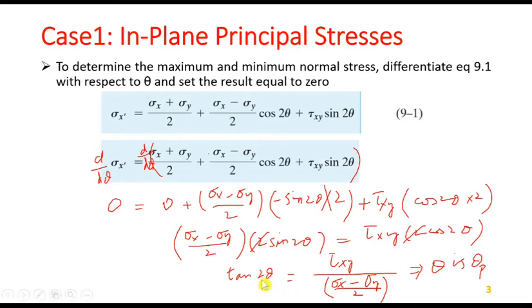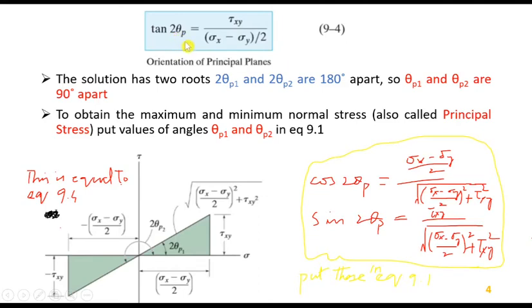This angle theta will now be called theta p, for principal stress, because we differentiated the normal stress equation with respect to theta, and the maximum normal stress is called the principal stress. So tan 2 theta p is equal to tau xy over sigma x minus sigma y by 2, and this is the orientation of the principal plane.